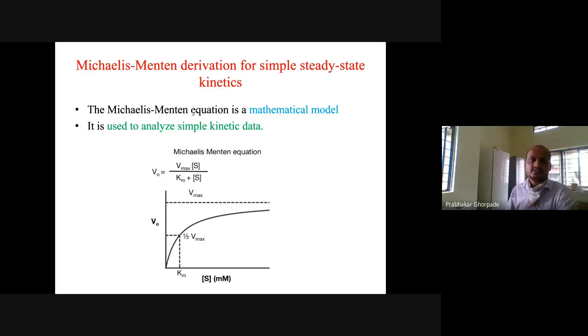Here we are going to use the Michaelis-Menten equation as a mathematical model, and it is used to analyze simple kinetic data. You may be familiar with kinetic energy and potential energy, right? Kinetic means the energy is available to do work, and potential is the steady state. Likewise, kinetics is associated with the speed of the reaction. When we say reaction kinetics, we want to see how fast the reaction is.